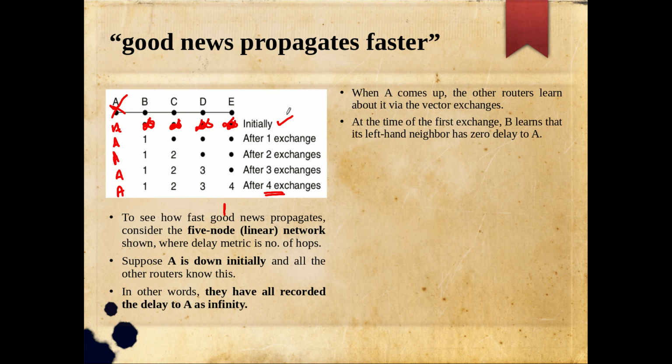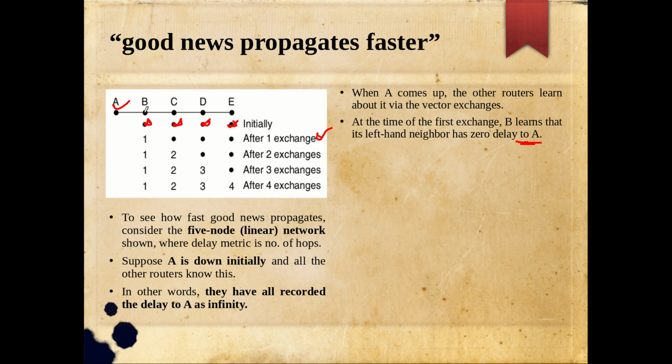Yeah, initially it is infinity, and now A comes up, right? So this is the first exchange. What is happening during this first exchange is B learns that its left-hand neighbor has 0 delay to A, in the sense that it is A itself. It is a trickier way they are writing it. B learns that its left-hand neighbor, that is A, has 0 delay to A, because the left-hand neighbor itself is A, right?